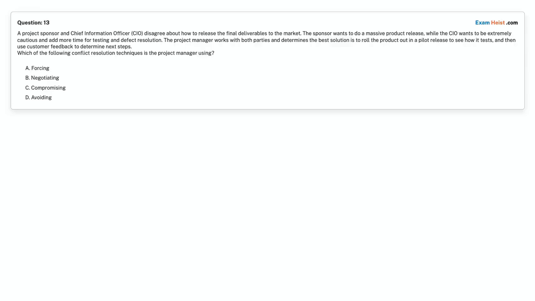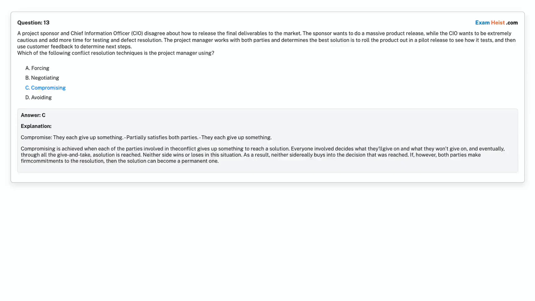Which of the following conflict resolution techniques is the project manager using? Option A. Forcing. Option B. Negotiating. Option C. Compromising. Option D. Avoiding. Choose the correct answer. Correct answer is option C, compromising.